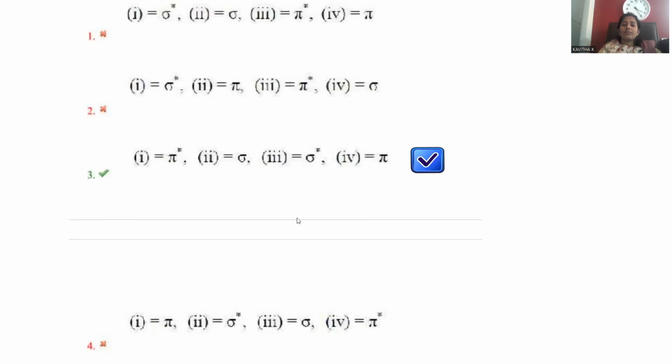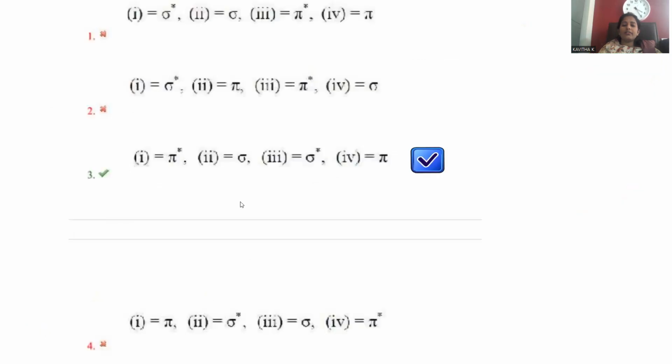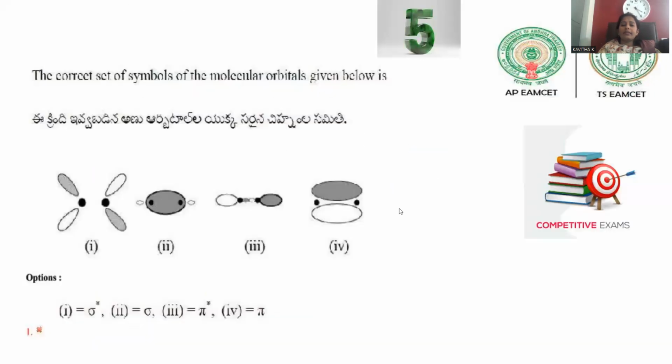And third is called sigma star. Sigma star means 2 opposite lobes. If you observe it clearly, 2 opposite lobes are combining, so that sigma star it will be. And here pi. So here pi bond will be there. So this is the way we can clearly answer all the questions, and we completed. This is pi star, sigma star, and pi bond.